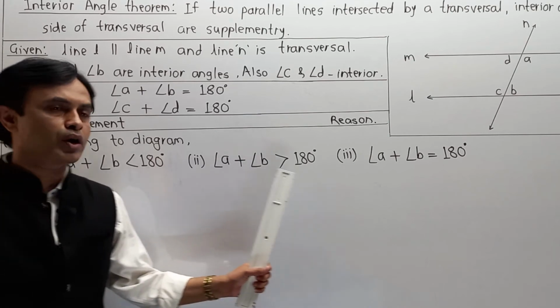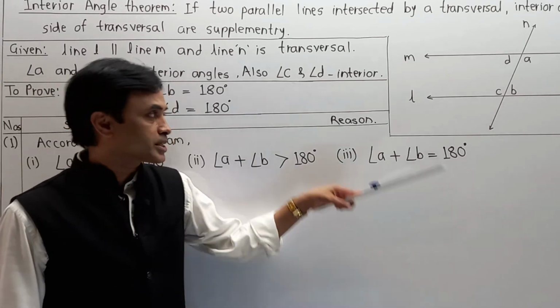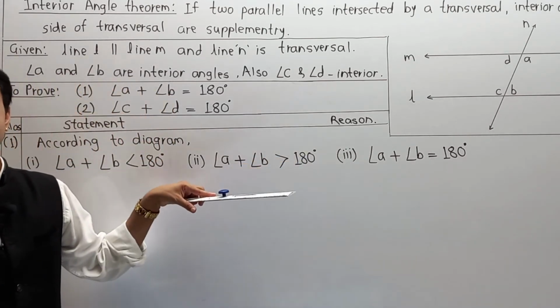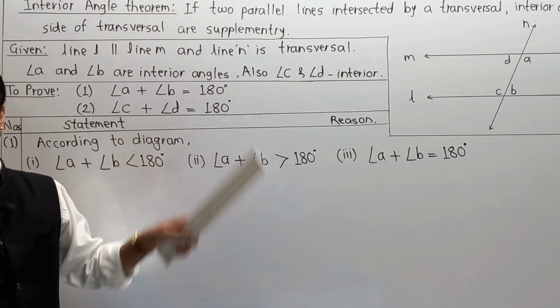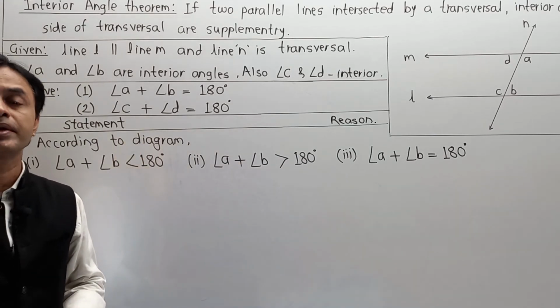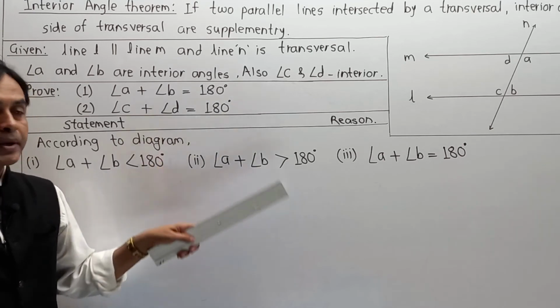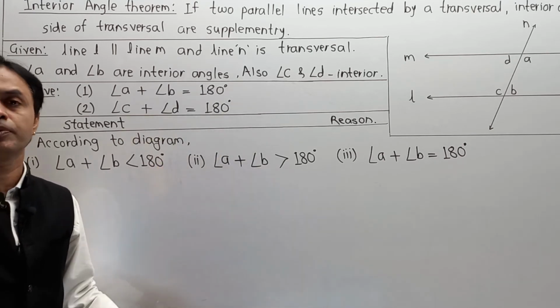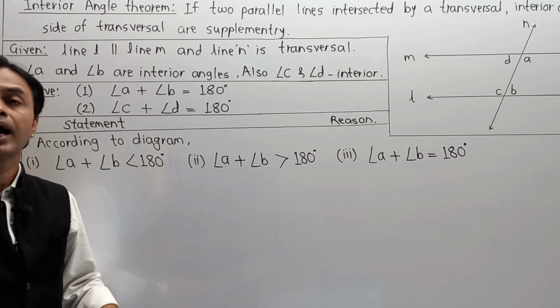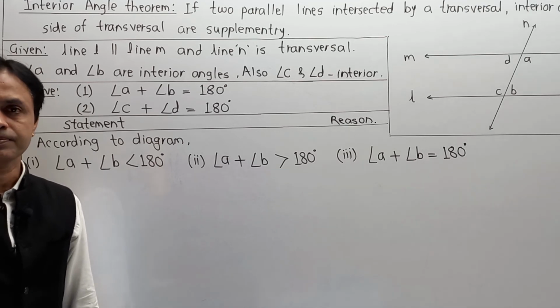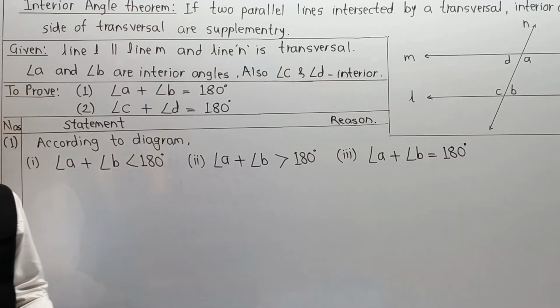Sometimes this is also called an assumption type of proof. But this is considered as a base. I repeat, this is considered as a base for your parallel lines and interior angles, and it is called the basic angle theorem. Depending upon this theorem, we are going to complete other proofs directly. So this is the most important for your understanding.